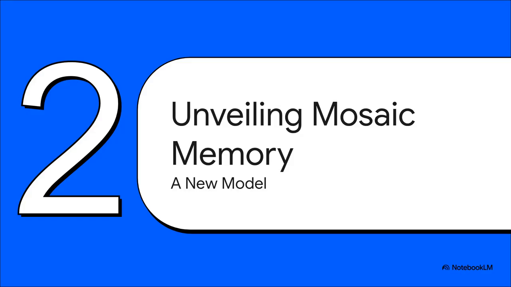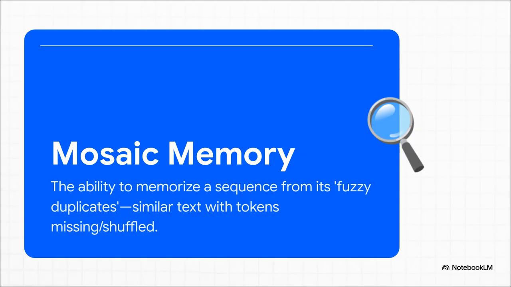So if that old model is broken, what are we supposed to replace it with? Well, this is where the researchers introduce a brand new framework they call Mosaic memory. And here is the absolute key. A model doesn't need to see the exact same sentence 100 times to memorize it. Nope. Instead, it can see 100 slightly different, overlapping versions of that sentence and literally stitch them together, piece by piece like a mosaic, to form a super strong memory of the original.